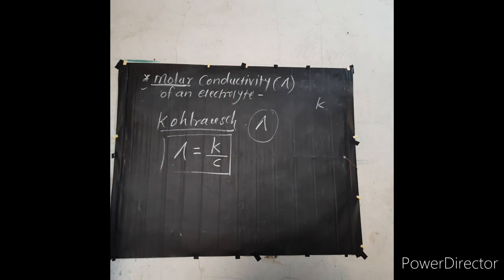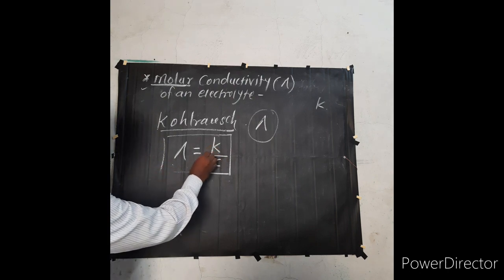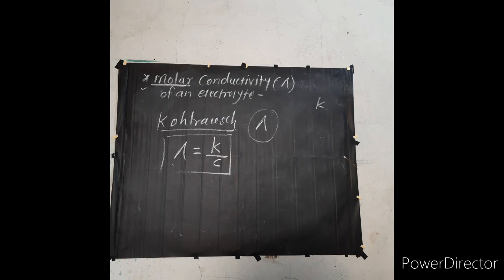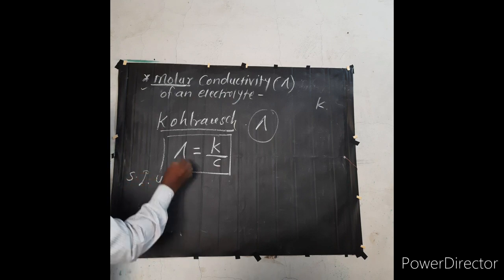Molar conductivity is equal to the conductivity K divided by the concentration C of that solution.